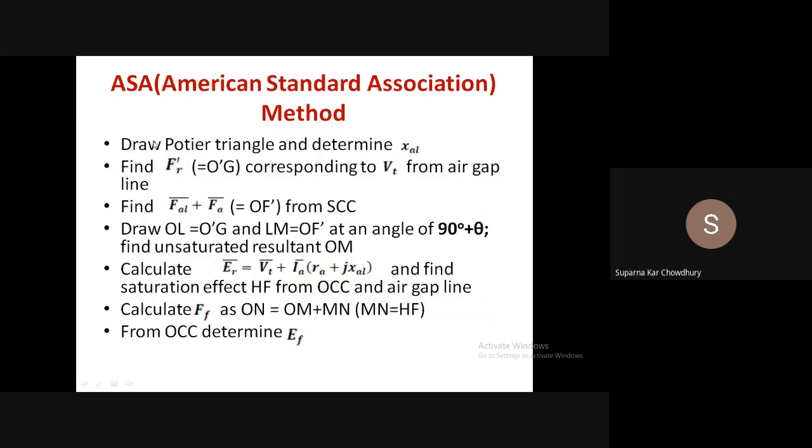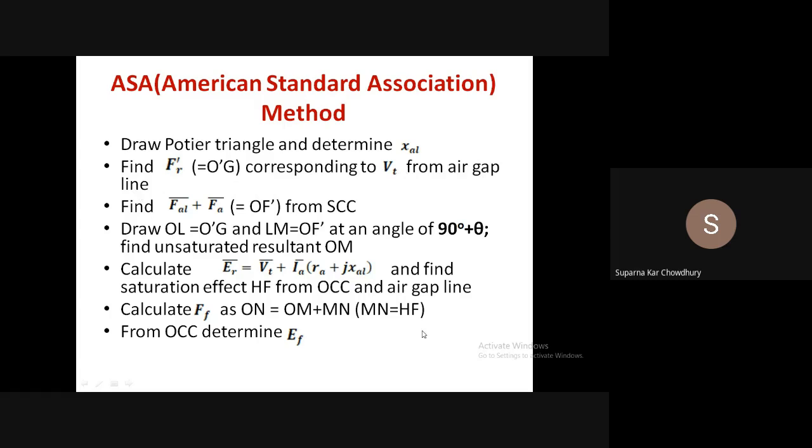So what is done? We first draw the Potier triangle and determine the XAL. Now, we construct the MMF diagram for the unsaturated condition, that is FR dashed corresponding to VT from the air gap line is constructed.